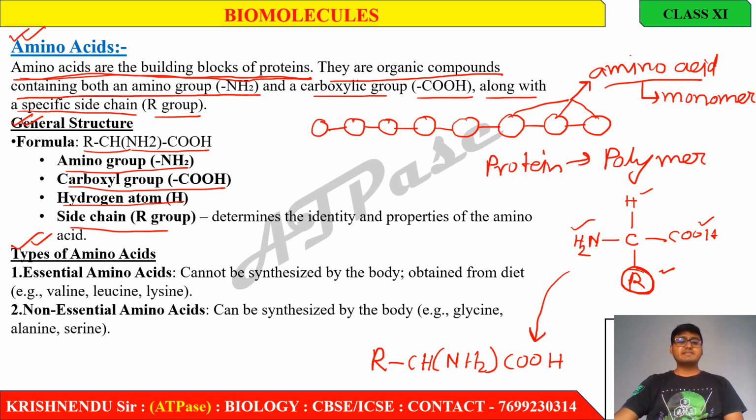Okay, on the basis of availability of amino acid inside our body, it is classified into two types.